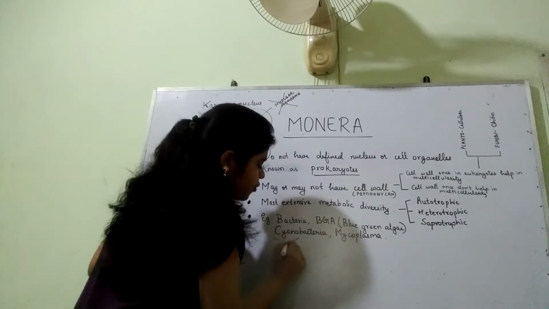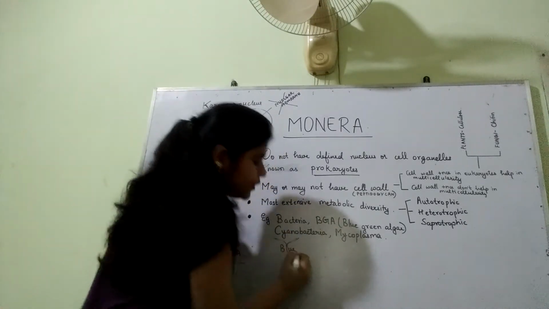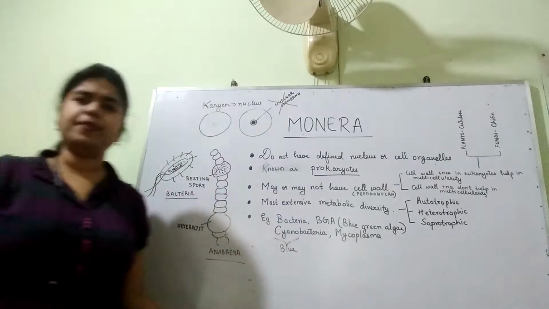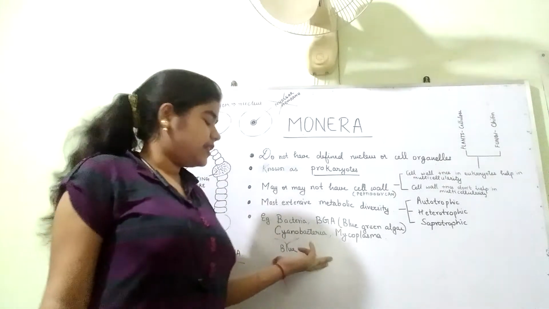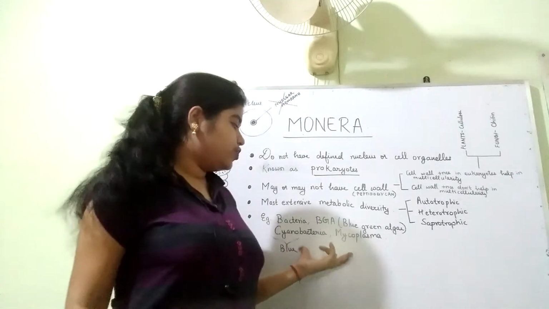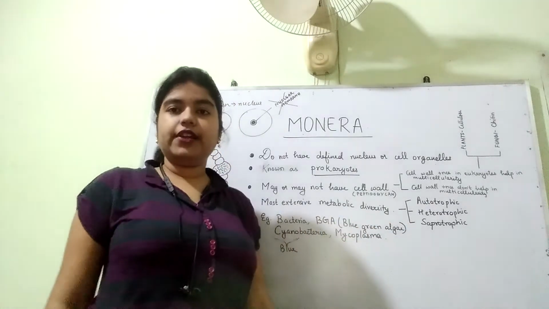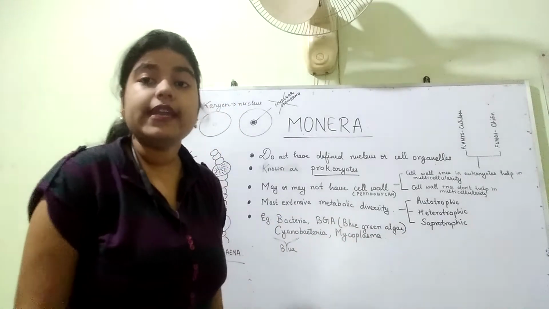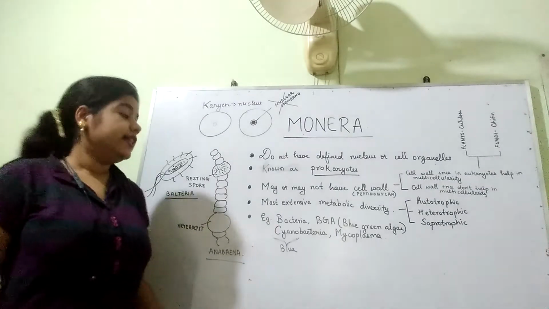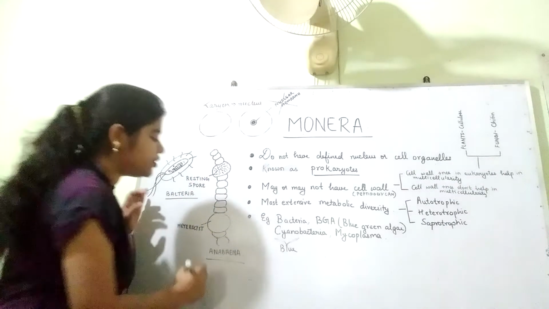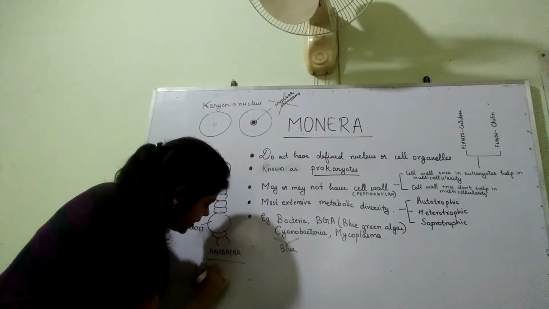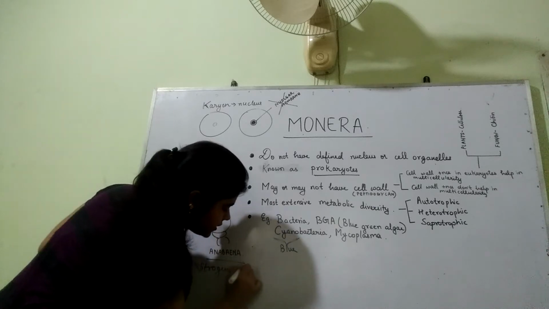The word cyano stands for blue. I hope it is clear to you. So blue-green algae, you can relate with that. Blue-green algae has a specific feature that it helps in nitrogen fixation.